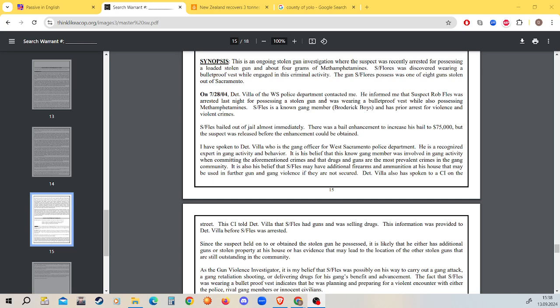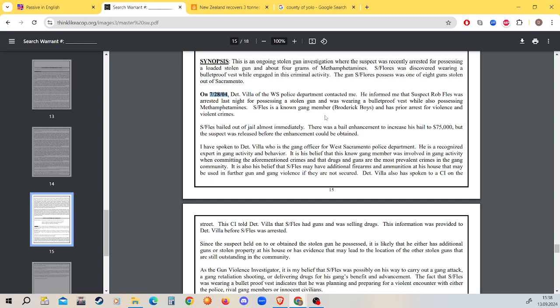On the 28th of the 7th, 2004, again, Americans, they put the month before the day. Detective Villa of the West Sacramento Police Department contacted me. He informed me that suspect Rob Flores was arrested last night for possessing a stolen gun and was wearing a bulletproof vest while also possessing methamphetamines.